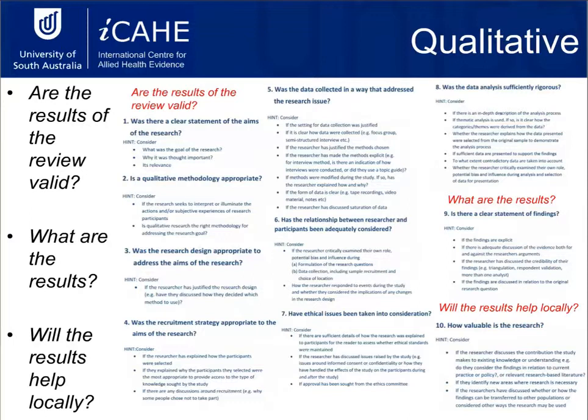We can see immediately that the critical appraisal tool for qualitative is very different from the critical appraisal tool for a quantitative, because we're asking more about whether or not you think they've made the right choice to use this methodology, and whether or not you think it's been developed well, because with qualitative research, that's important. When you're developing interview questions, for example, that's just as important as conducting the interview.